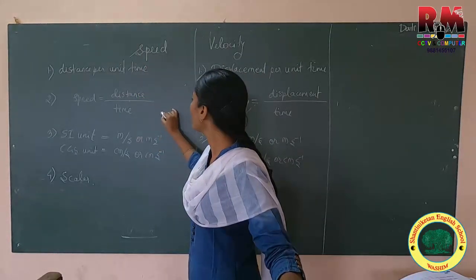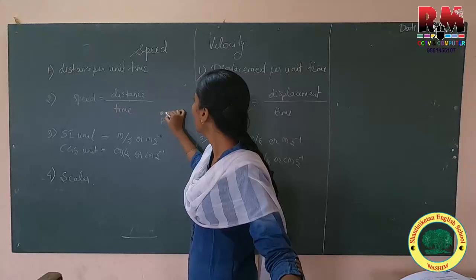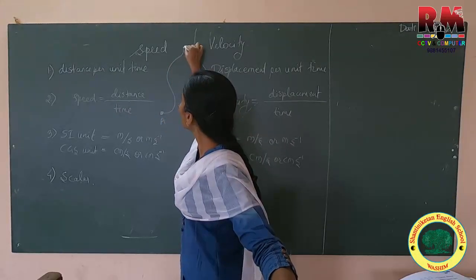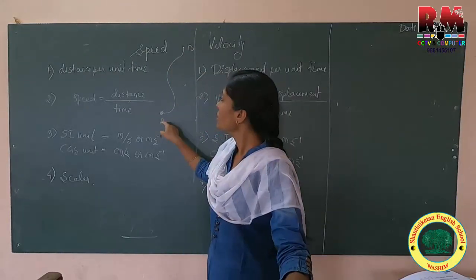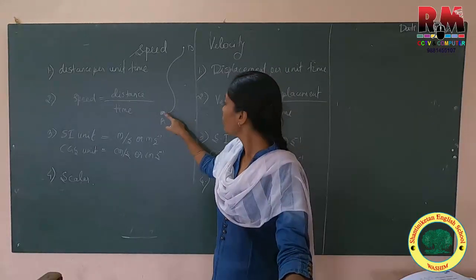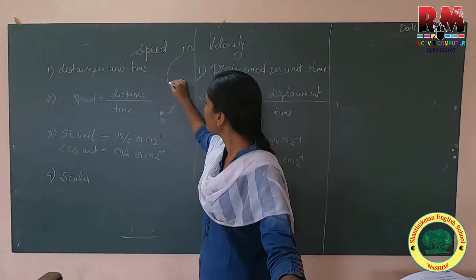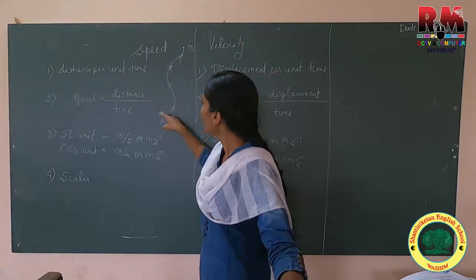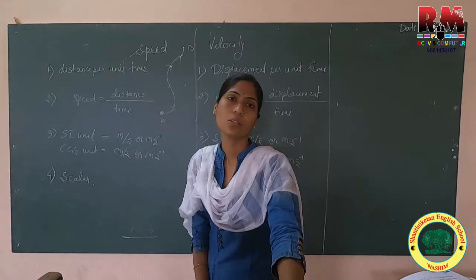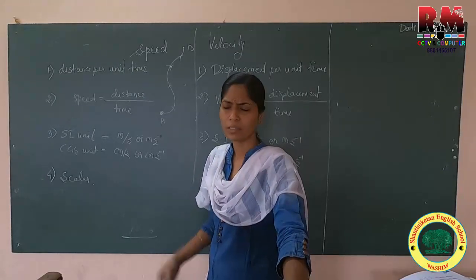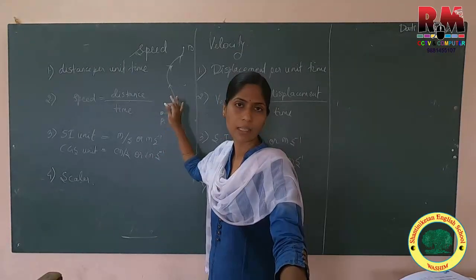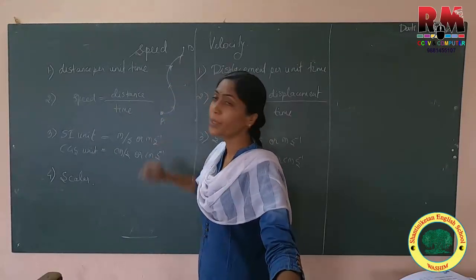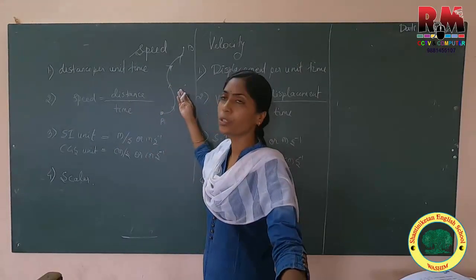Suppose this is the initial position and this is the final position of the object. Speed means from initial to final position, whatever path it is moving, we have to take the length of the total curve AB, whether it is a curve or straight lines. So this is speed. It is referring to motion only.